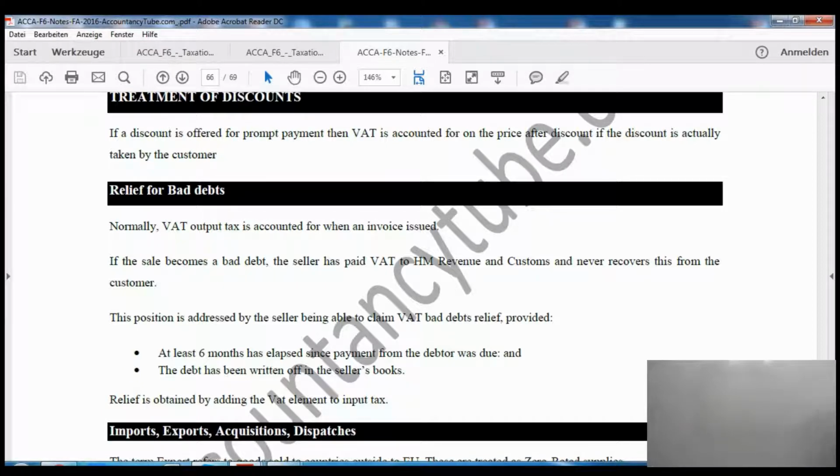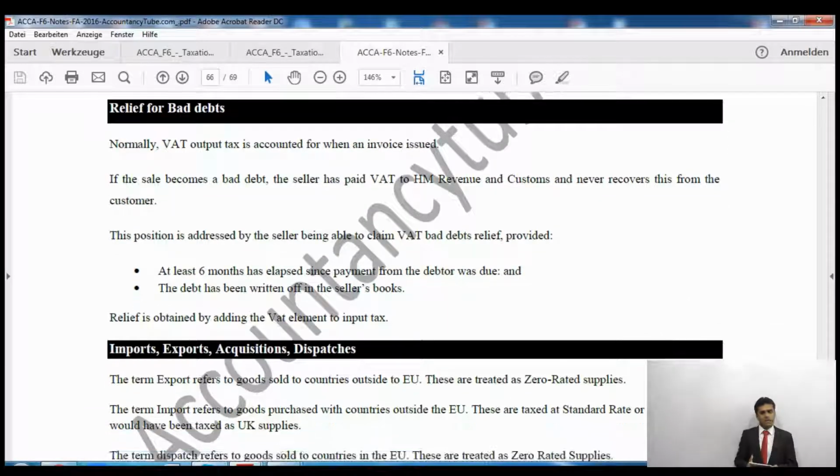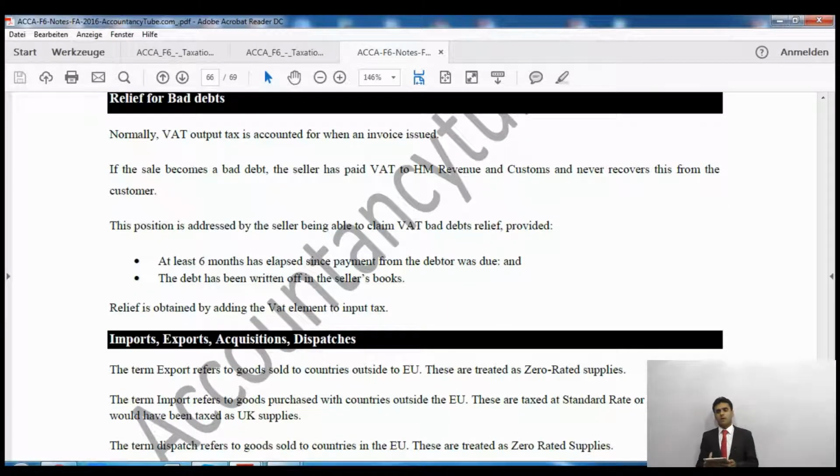Relief for bad debts. Under the cash accounting scheme, as I said earlier, you will get automatic bad debt relief. But if you do not have a cash accounting scheme, then what would happen? Normally VAT output is accounted for when the VAT invoice is issued. So as I said, when VAT is issued, you will have to account for value tax, and then you will have to pay the value tax liability in the next VAT return.